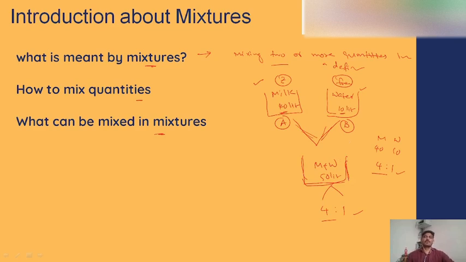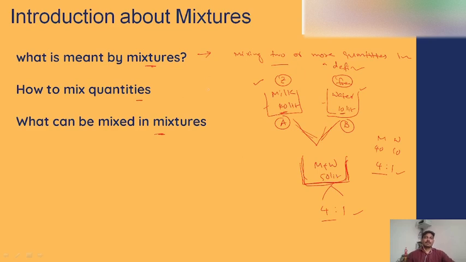So the definition of mixture is mixing two or more quantities. Here I am mixing two quantities. What are the two quantities? Here I am mixing milk, and here I am mixing water, and I am getting some new mixture that contains a new vessel or new quantity that contains both milk and water.